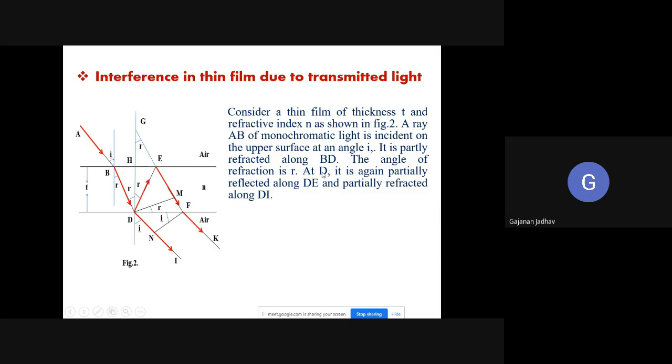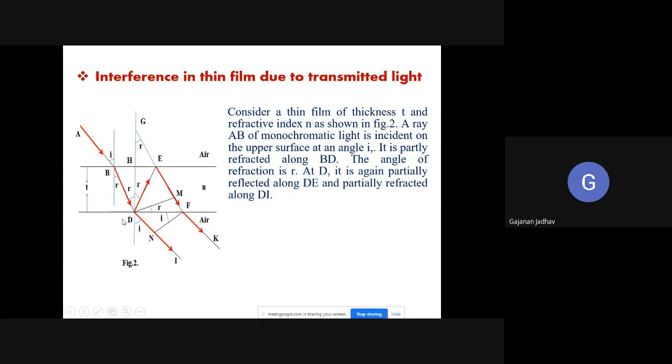Okay? It is partly. This is the part of light, because part of light will get reflected, but the reflected light we are not going to consider here. We are going to consider only transmitted light. So partly it is refracted along BD. Again the angle of refraction is r. This is the angle of refraction.